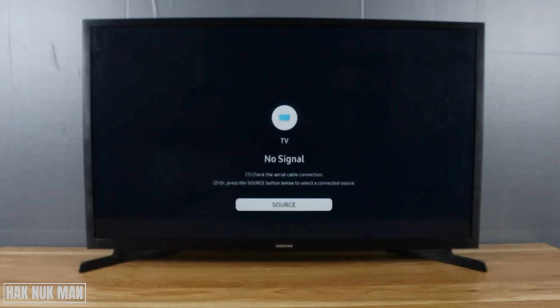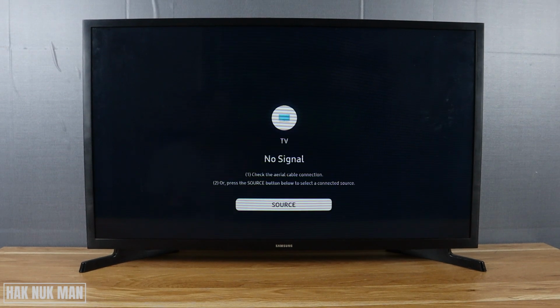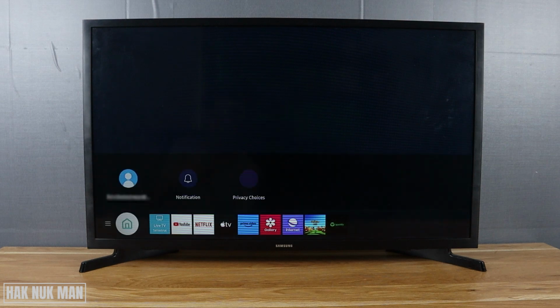Let's exit to the home screen. And this time when you change the sound output to the TV speaker, I hope you disconnect the external device. If you are connected to an external device, disconnect everything. We test only the TV performance first. And now go to the setting once more.